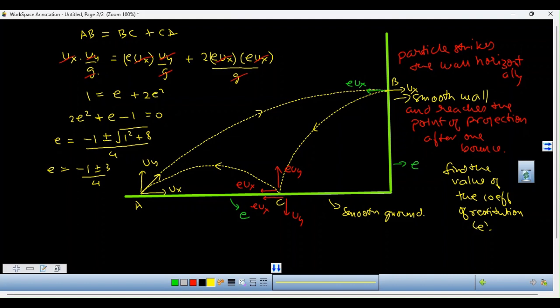Obviously, E cannot be negative, so the value that I'm going to take here is E equal to minus 1 plus 3 by 4. That is equal to 2 by 4, that is equal to half. So the value of E is 1 by 2. And that is our answer.